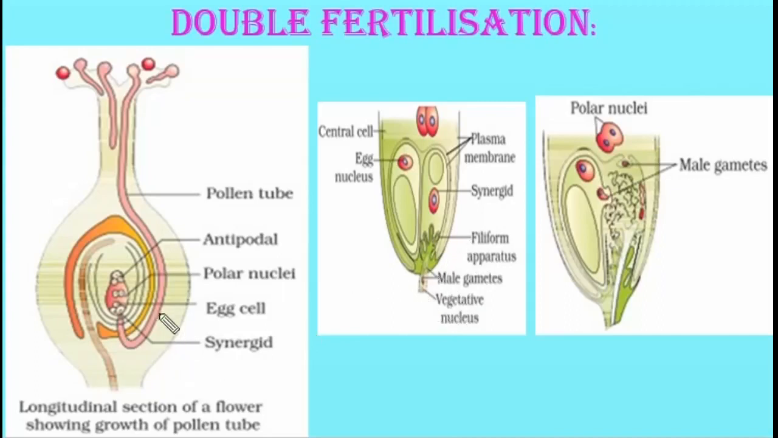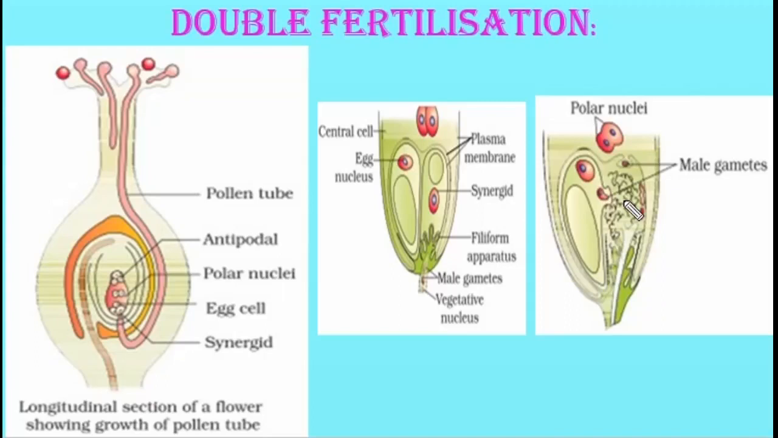Look at this here. The pollen tube has entered into an embryo sac. After reaching the embryo sac, the pollen tube releases two male gametes into the cytoplasm of one of the synergids. When the male gametes are released in the synergid, out of the two male gametes, one male gamete fuses with the egg and results in the formation of a diploid zygote. This process is known as syngamy.